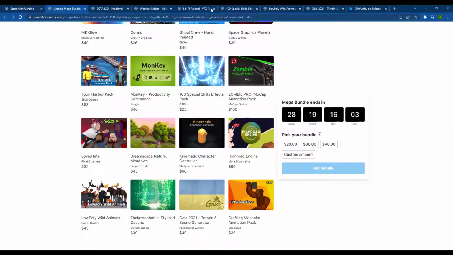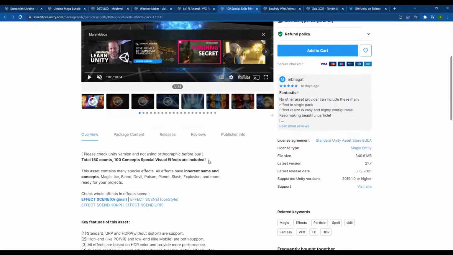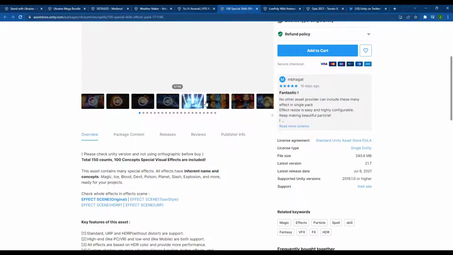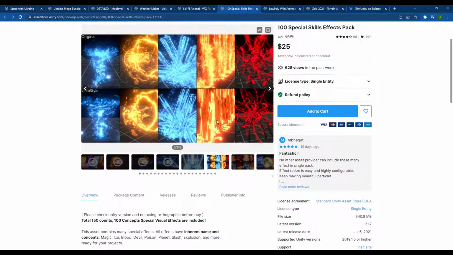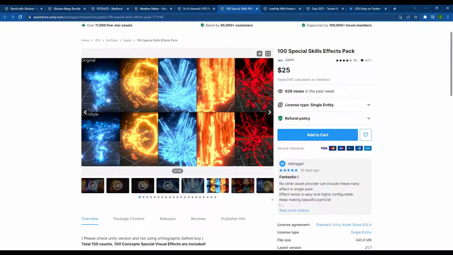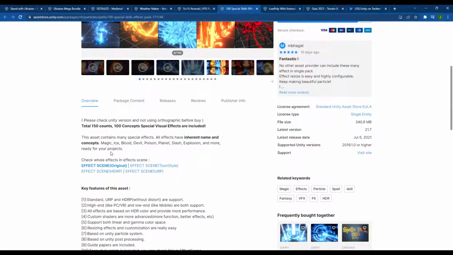The 100 special skills effects pack, that's going to be a pack of special effects that you can use. So again, that's going to have different effects, like it looks like it's got ice and fire and other things like that. So you can see a list of those down here. So magic, ice, blood, etc.